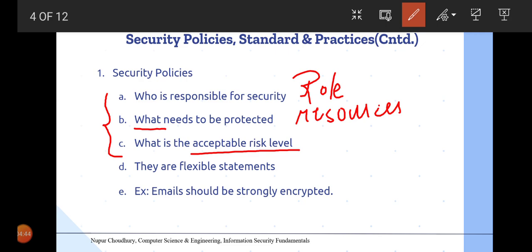So all those things will be understood well in acceptable risk level and they will be documented well in the security policy. So these policies are very flexible statements because they need to be modified and edited every now and then by the senior level management. Now, an example of this security policy could be: emails should be strongly encrypted. That means it is one of the rules that has been implemented on the emails that are being sent out by the business.